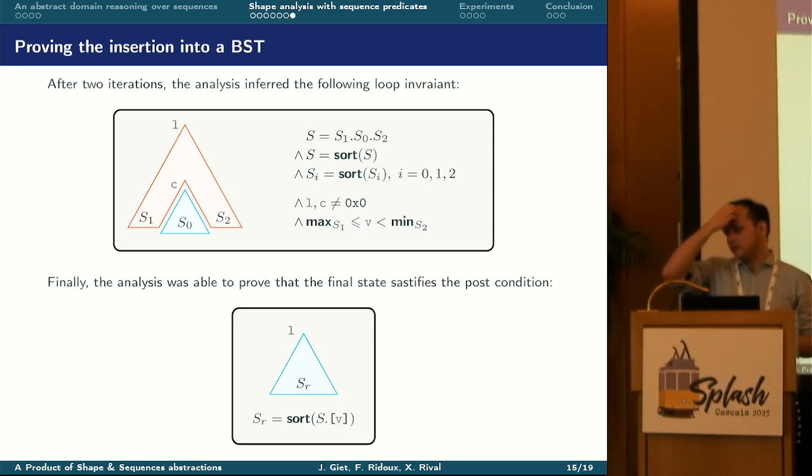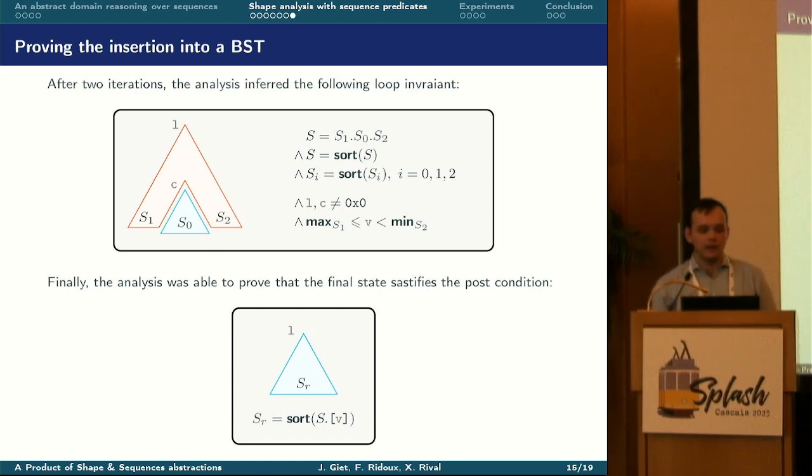Moreover, the numerical part of the analysis automatically infers that both N and C pointers are non-null, and that the value V to be inserted is between the maximum value of the left part of the segment and the minimum value of the right part of the segment. That is to say that the point of insertion of V is to be found in the subtree pointed by C. And with this invariant, the analysis carries on a final state to prove inclusion in the post-condition showed in the bottom of the slide.